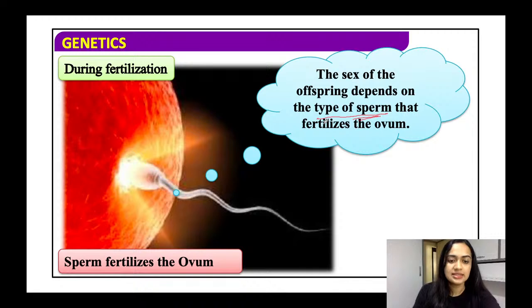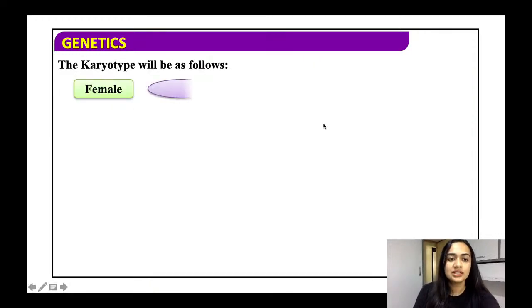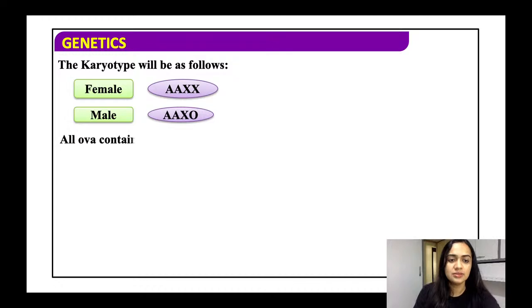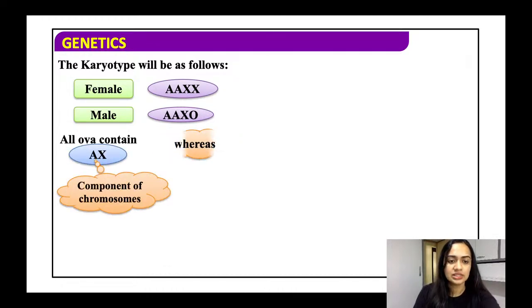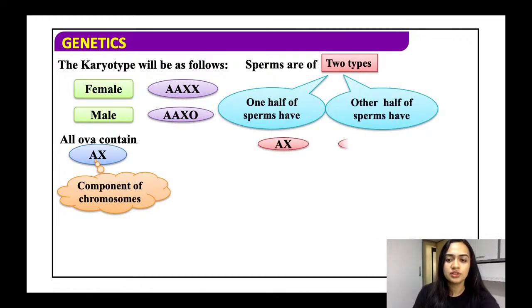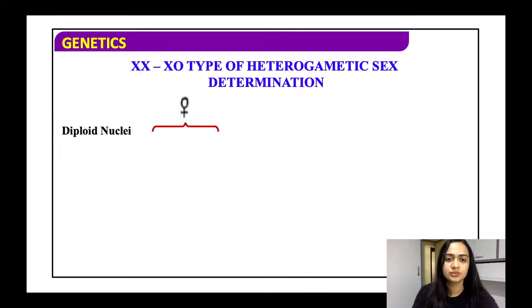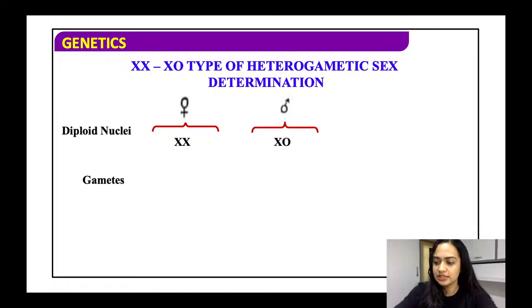So this is the image of a sperm fertilizing the ova. The karyotype of the females will be as follows. So here, what we are seeing is the same thing again. The other half are A. This is a representation.